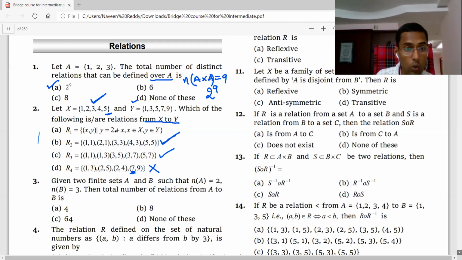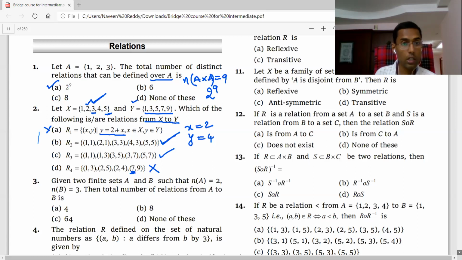Now here, Y equal to X plus 2. What X can you take? If you take X as 1, Y becomes 3. If you take X as 2, Y becomes 4. If you take X as 3, Y becomes 5. If you take X as 5, Y becomes 7. No problem, 7 is also there. But if you take X as 2, then Y becomes 4. That is not there in Y. Therefore, this is also not a relation from X to Y.